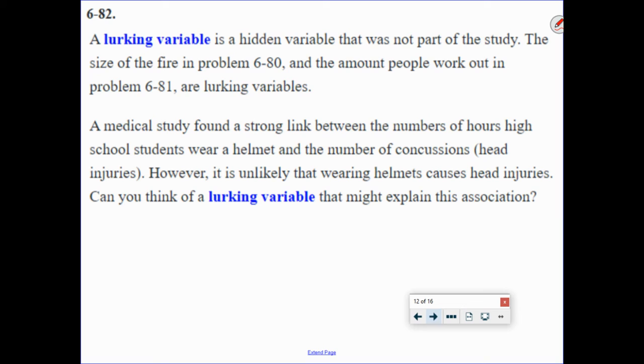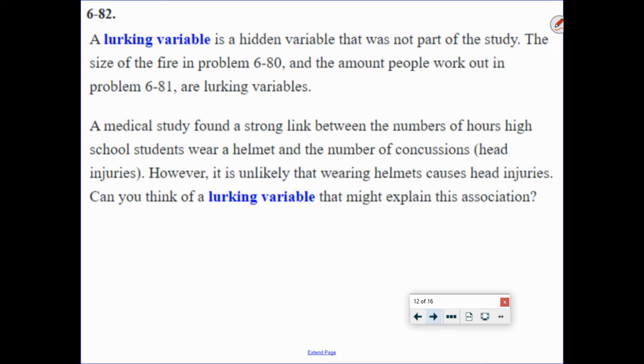Okay, so let's look at this one. A medical study found a strong link between the number of hours high school students wear a helmet and the number of concussions or head injuries. However, it is unlikely that wearing a helmet actually causes head injuries. Can you think of a lurking variable that might explain this association? So pause the video and actually take some time and think about a lurking variable and write it down in your paper, please.